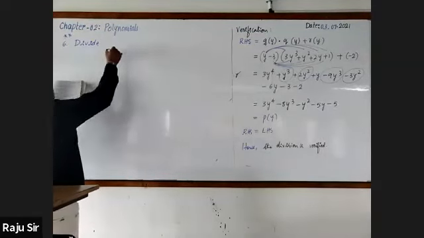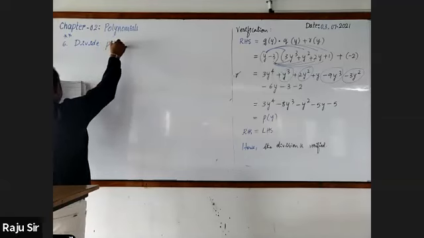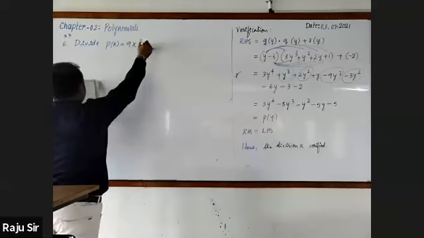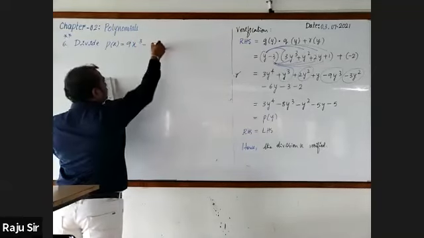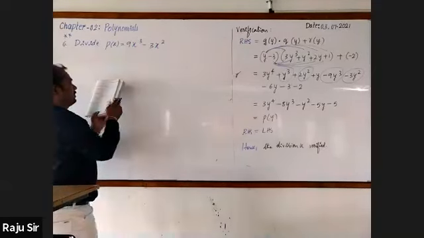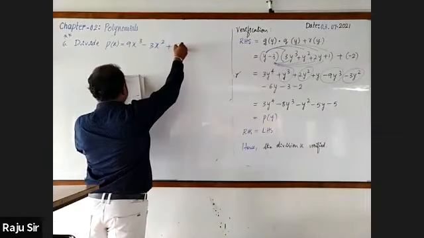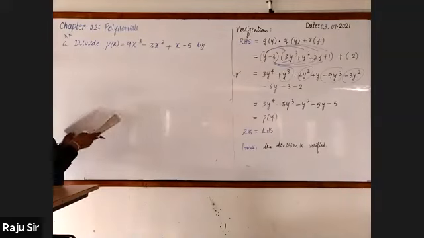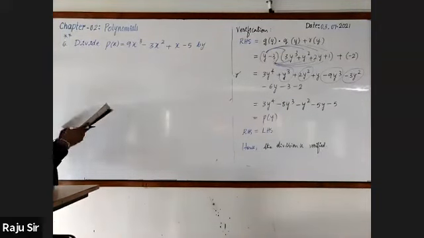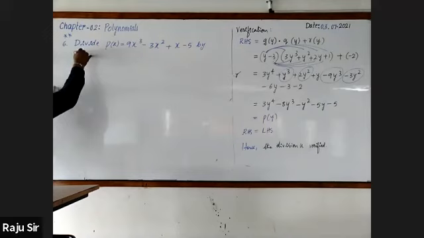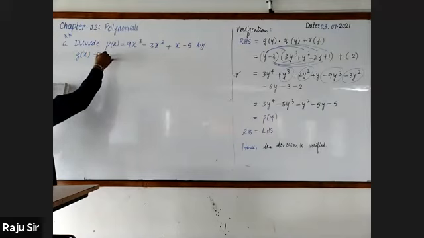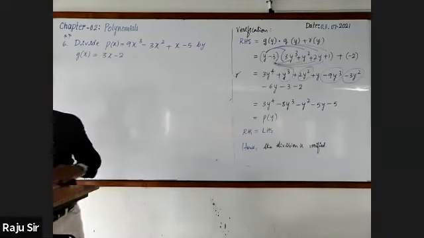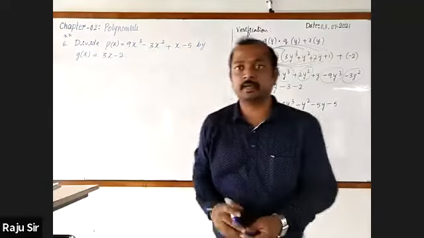P of x is equal to 9x cube minus 3x square plus x minus 5, divided by g of x, it is equal to 3x minus 2.